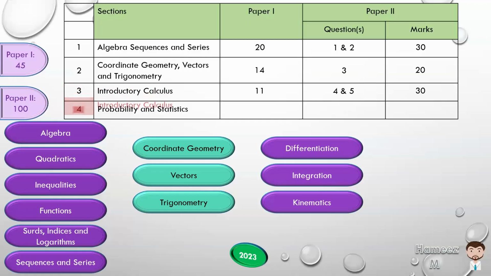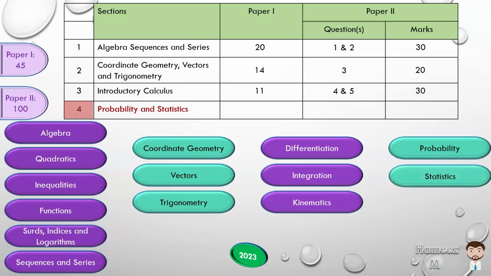And finally, for the last section, probability and statistics. As stated previously, there are no questions in paper 1 on that area. And in paper 2, the subsection will be probability and statistics, and it will be 1 question, number 6, worth 20 marks. So if we total the marks in paper 2, 30 and 20 is 50, 30 and 20 is 50, 50 and 50 is 100. So that covers the view of how the analysis and sections are in additional math.